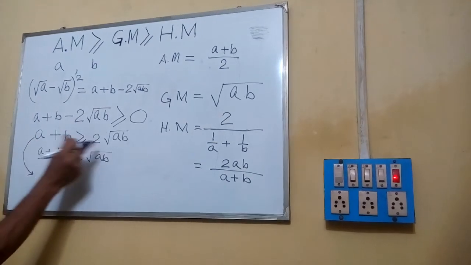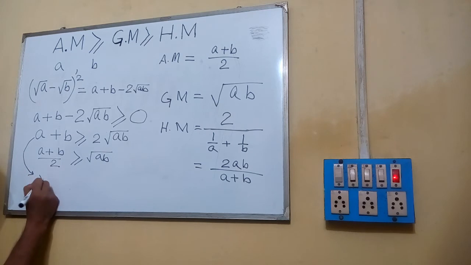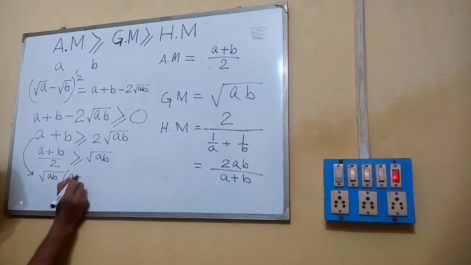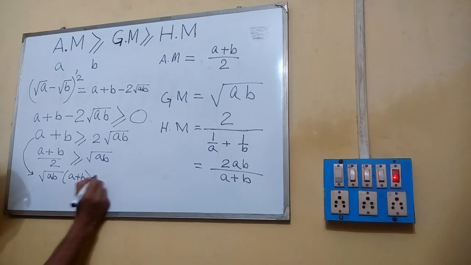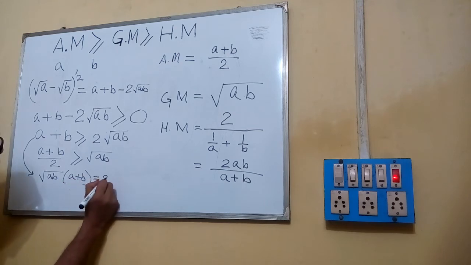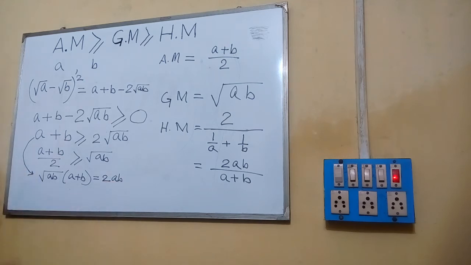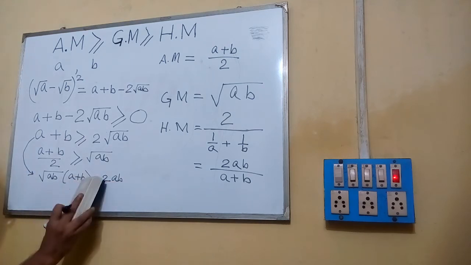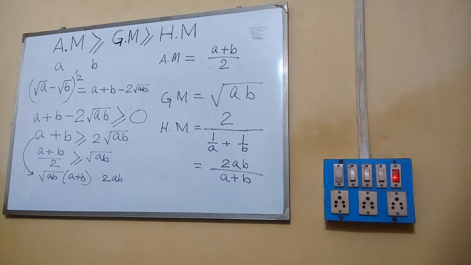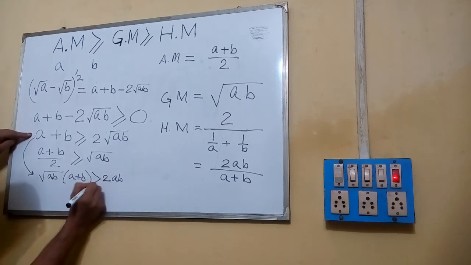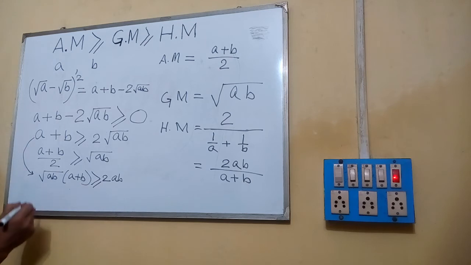If we multiply by root AB both sides, root AB into (A plus B) is greater than or equal to 2AB. So it is not equals to, it was greater than or equals to.